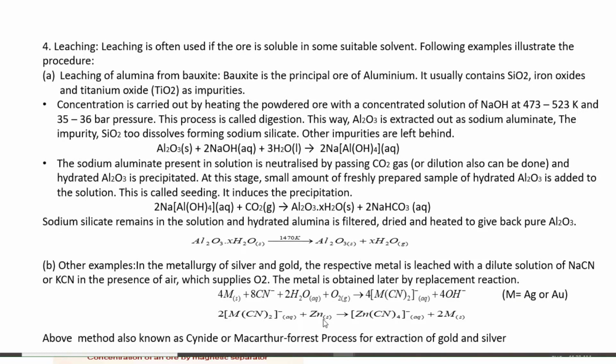And when zinc reacts as a reducing agent, it reduces M from the solution, and we get this. Generally M is silver or gold, and this method is known as the cyanide or MacArthur-Forrest process for extraction of gold and silver.